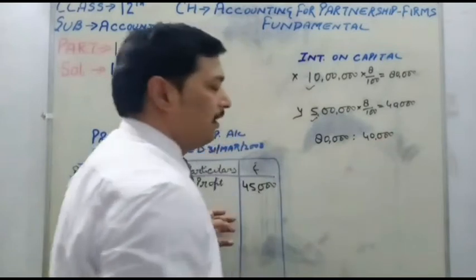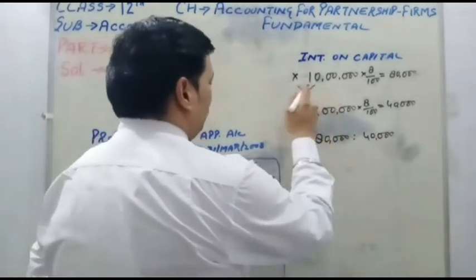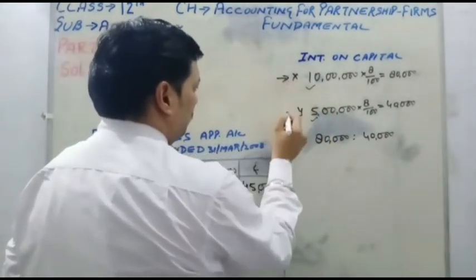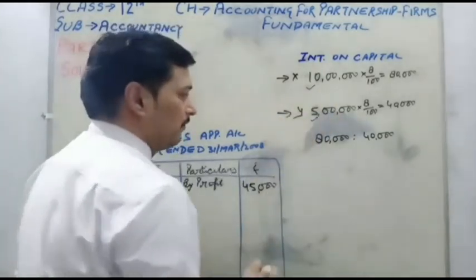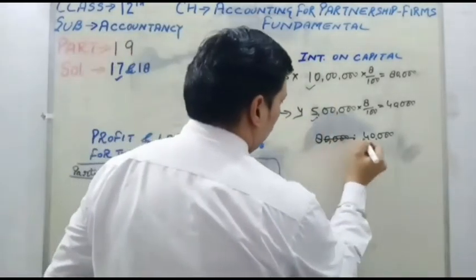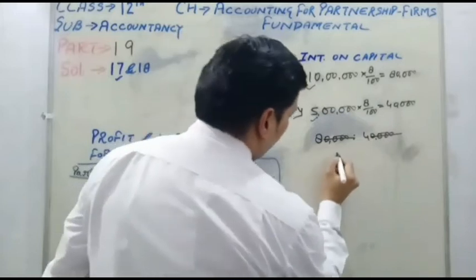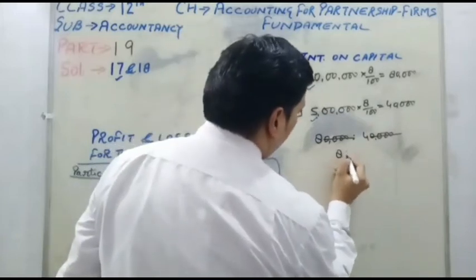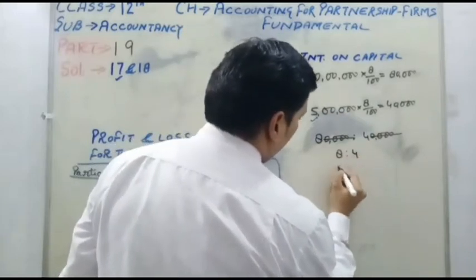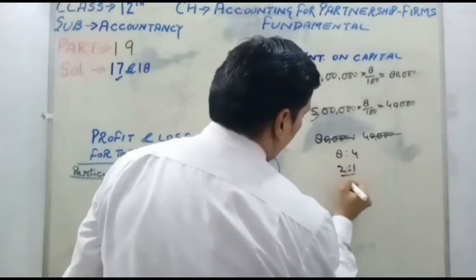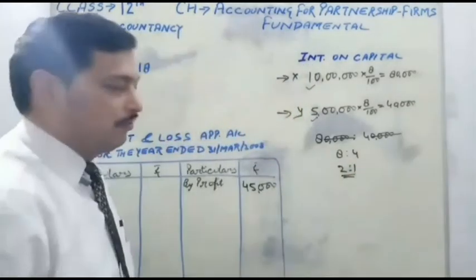We will prepare a new profit sharing ratio in comparison to the interest on capital. So similar 0 to similar 0 cancel, it will simplify for 80,000, 40,000, 8:4 and 2:1. New profit sharing ratio is 2:1.